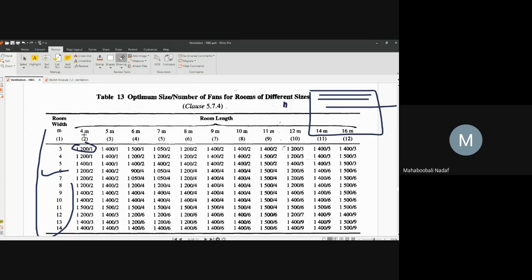If the room is small, 1.2 is the fan width sufficient. /1 means one fan is sufficient. If you come to a room which has a 16 meter length, what should be the fan blade size? 1.5 meter. How many fans should be present? You tell me.